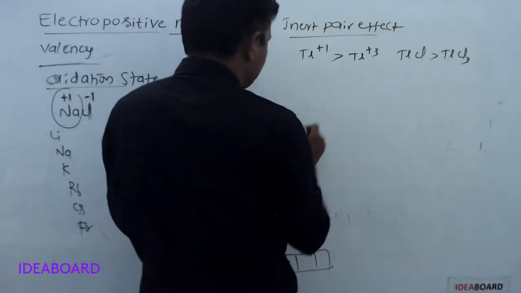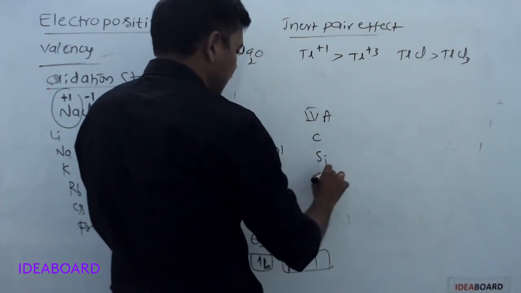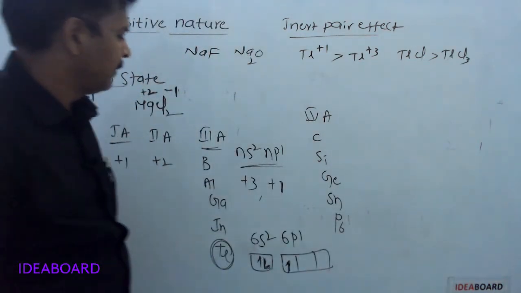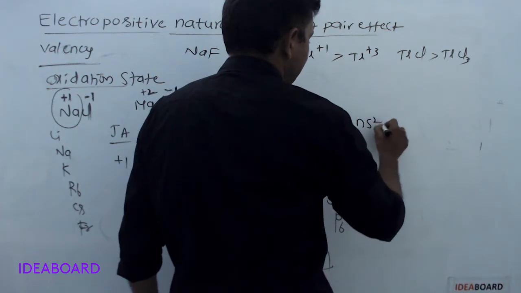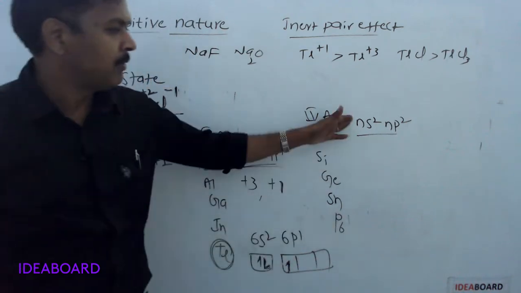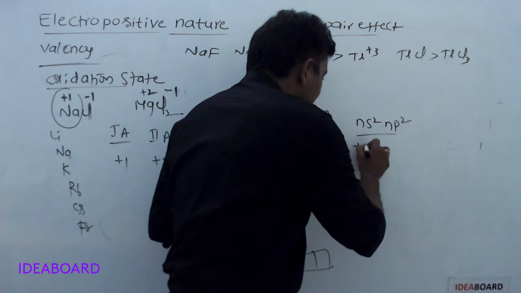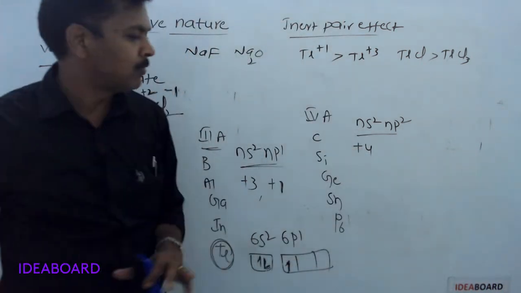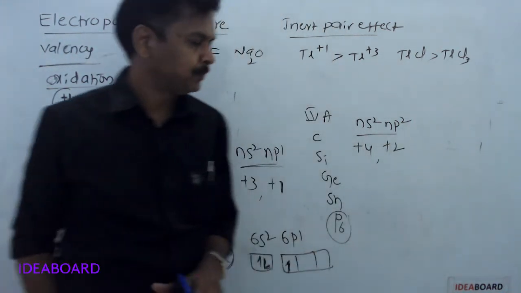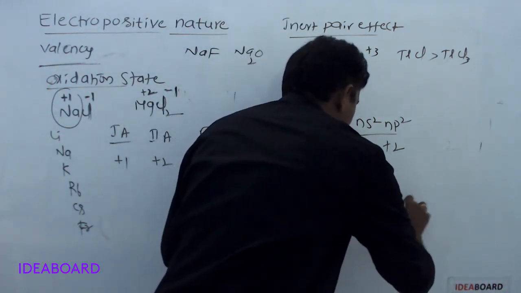Like that, fourth A group elements also. Fourth A group elements are carbon, silicon, germanium, tin, lead. Their valence orbital electronic configuration is ns2 np2. Number of valence electrons is 4. That's why for fourth A group elements, general oxidation state is +4. If we take lead, +2 is more stable. Only for lead, +2 is more stable due to inert pair effect.